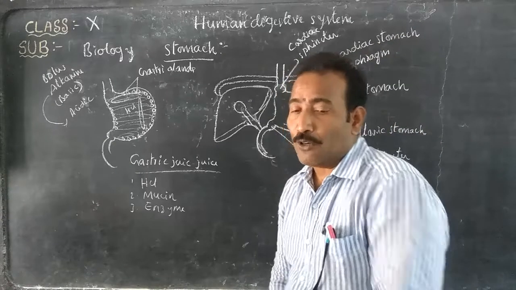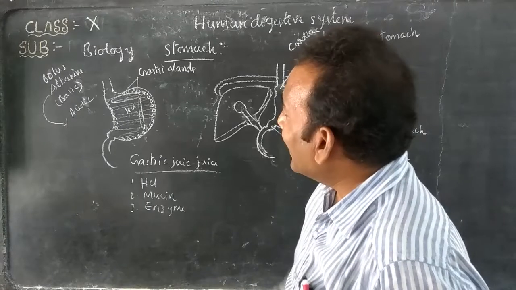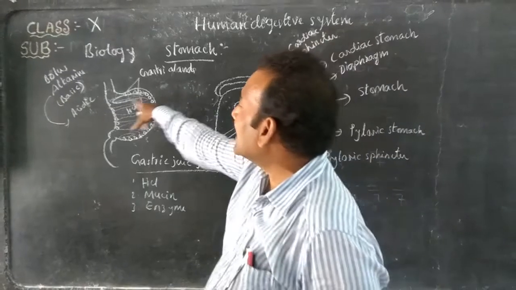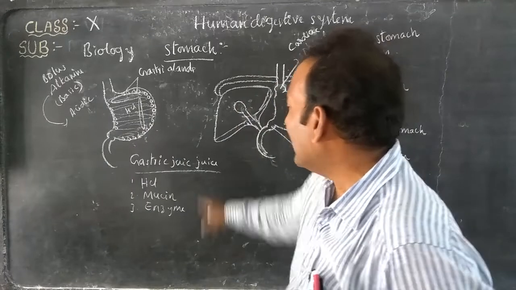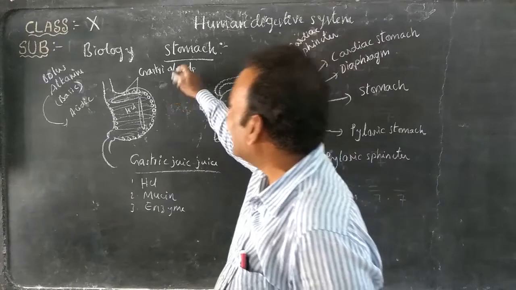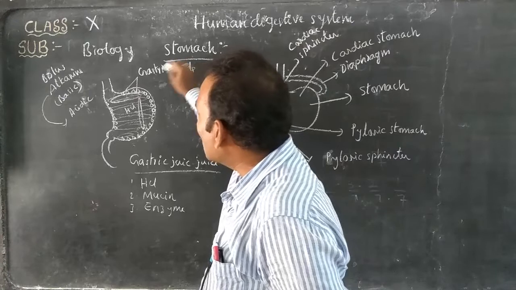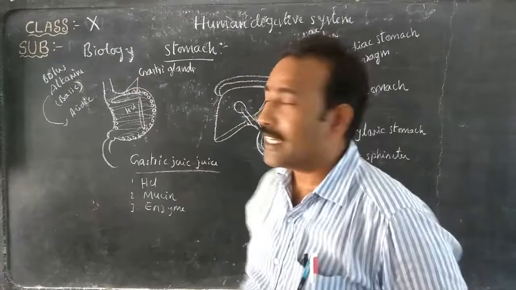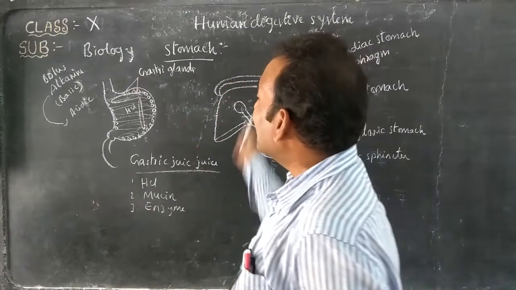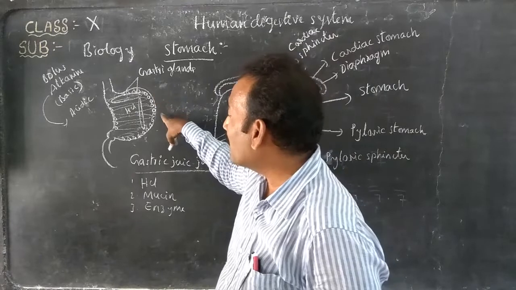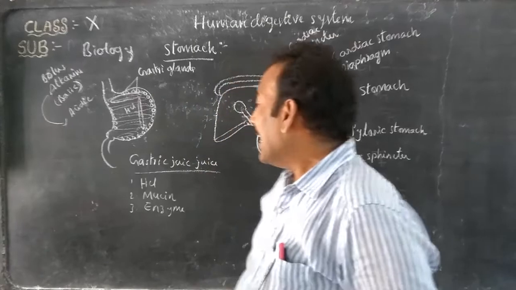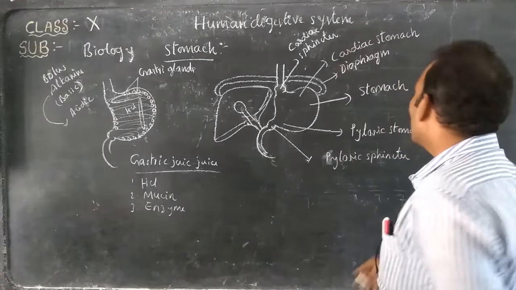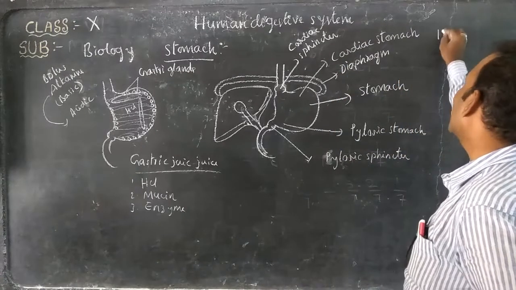The digestive juice that is produced by gland cells in the wall of the stomach is called gastric juice. It is produced by the gastric glands. It contains hydrochloric acid, mucin, and enzymes.